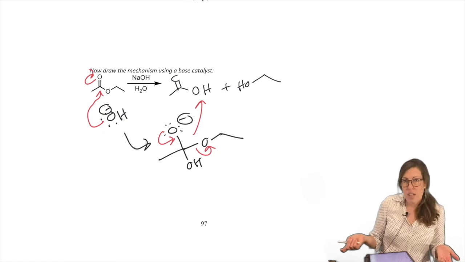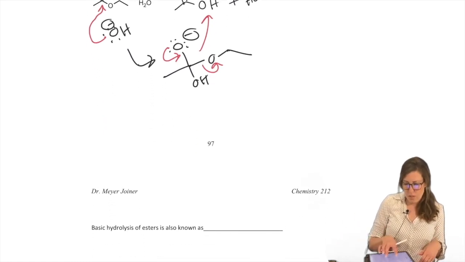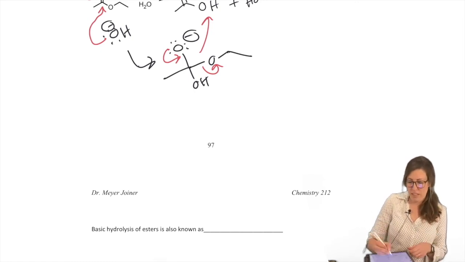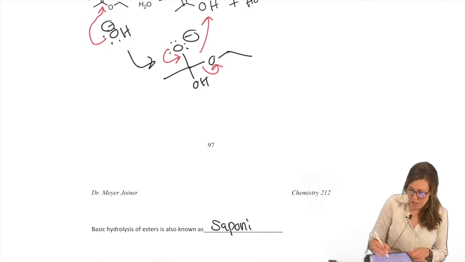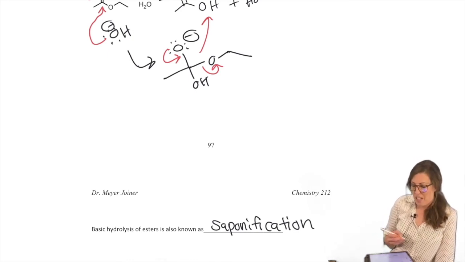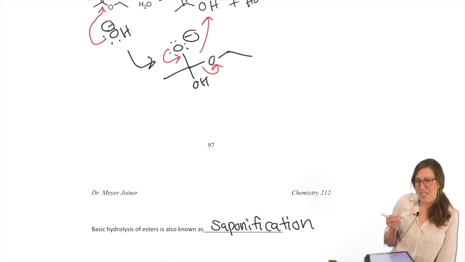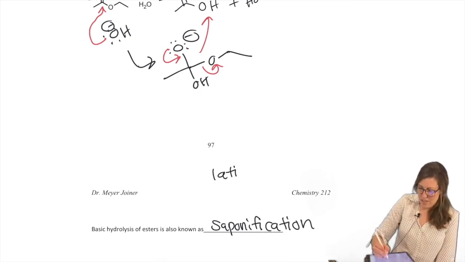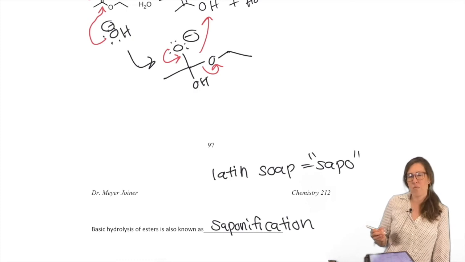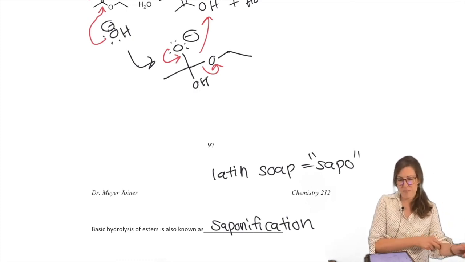Okay, so when you hydrolyze an ester with a base, so basic hydrolysis of esters, has its own special name that you want to recognize. That name, you want to know that word. Saponification. That's because it has a long history of being something very important for civilization. Sapo in Latin. Latin for soap is sapo. So that's where saponification comes from. It sounds like such a long word, but that's the etymology of it.